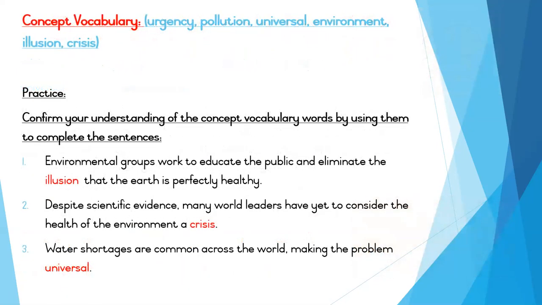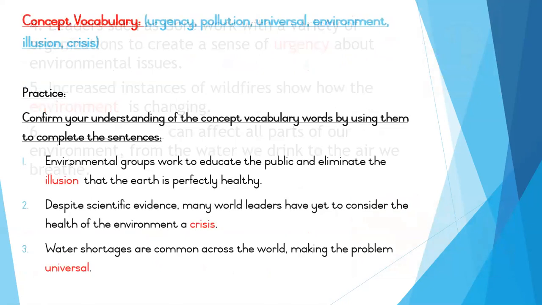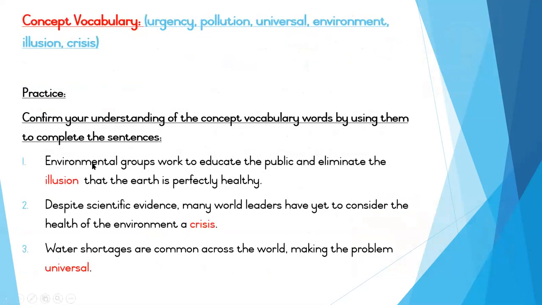Now, the words that we have here are urgency, pollution, universal, environment, illusion, and crisis. Now, if we had to practice these, using these words in sentences, here it says, confirm your understanding of the concept vocabulary by using them to complete the sentences. The first one: environmental groups work to educate the public and eliminate the illusion that the earth is perfectly healthy. Okay, you'll see on page 384, we need to use these words in the correct place.